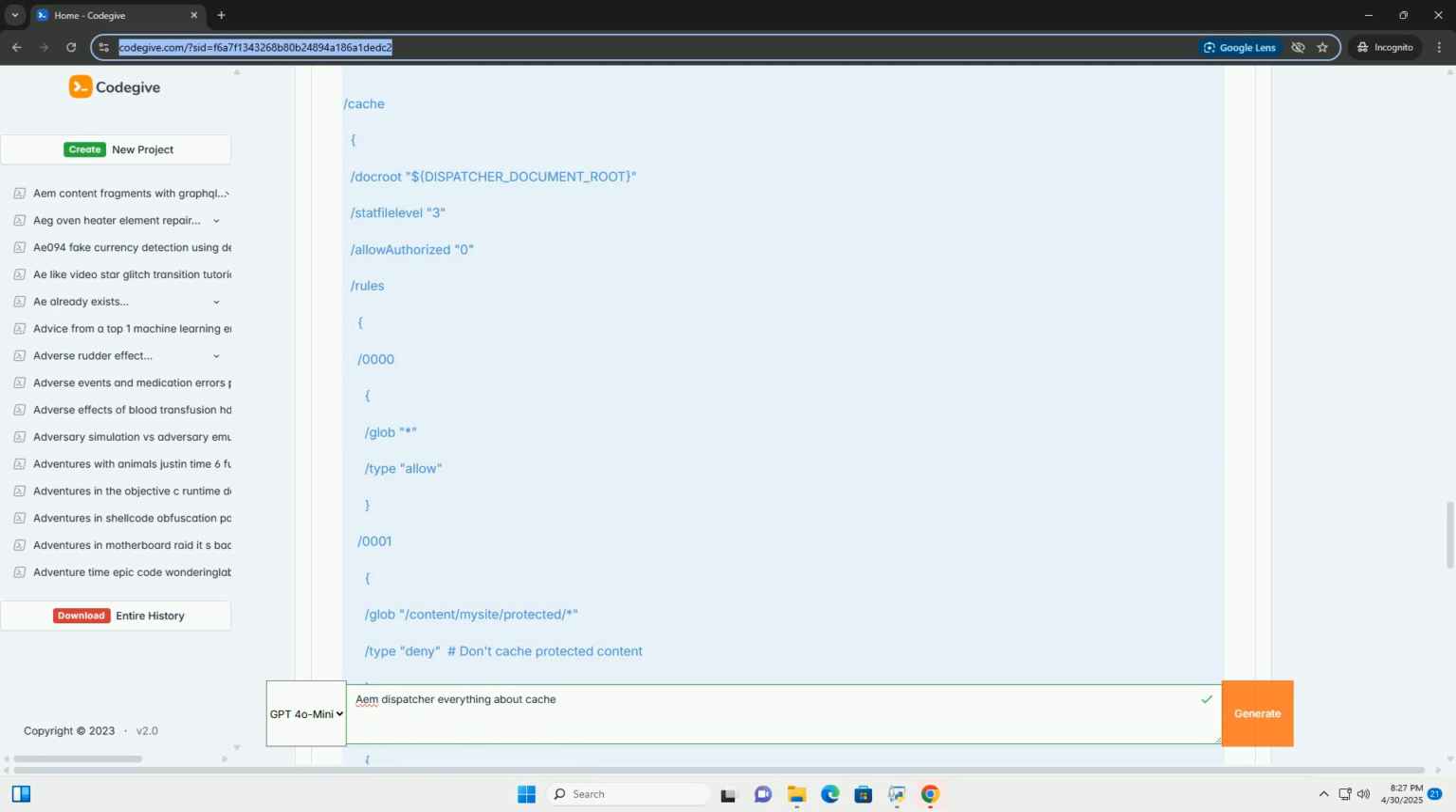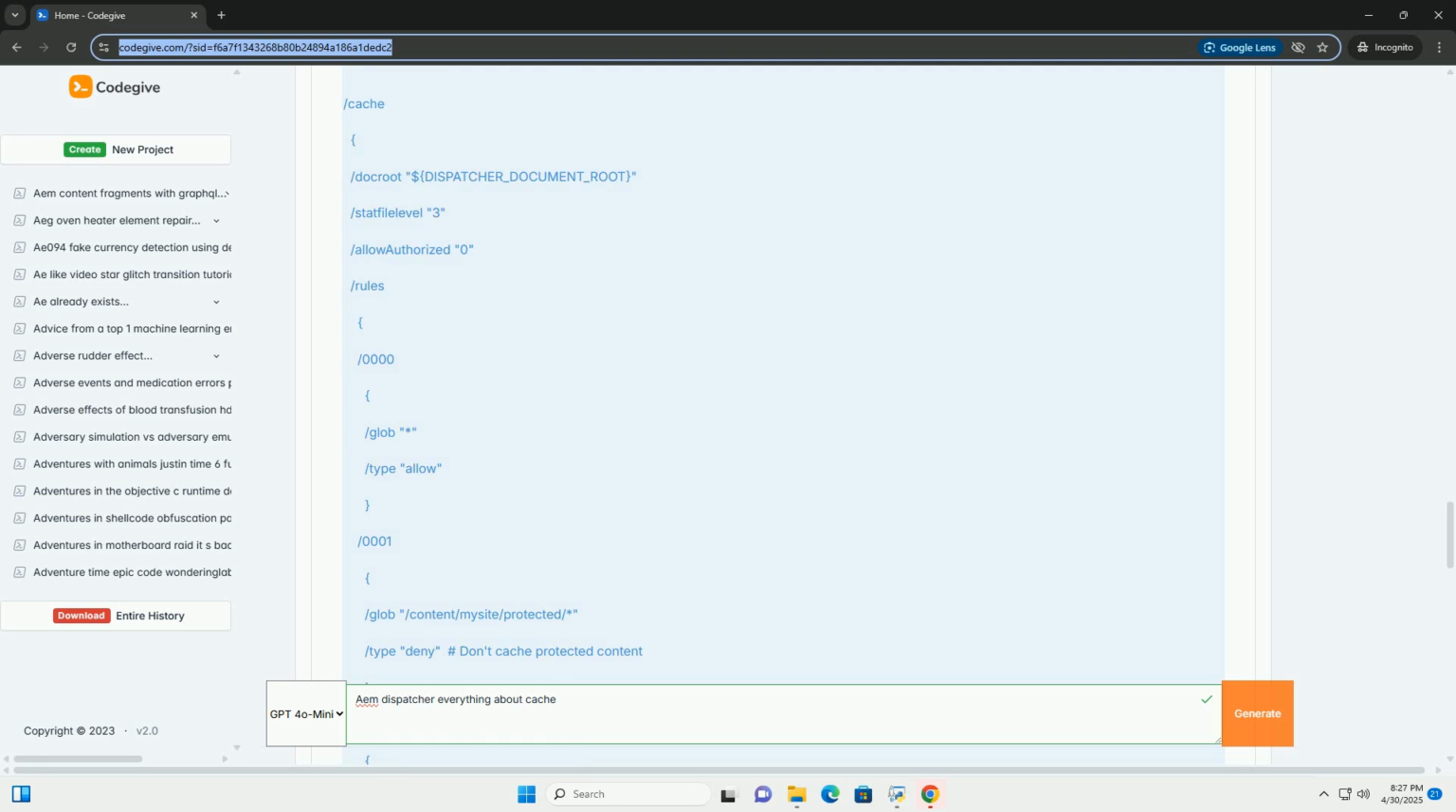Check the permissions on the cache directory to ensure that the web server has write access. Dispatcher module configuration: verify that the dispatcher module is correctly configured in your web server. Replication agent configuration: check the replication agent configuration in AEM to ensure that it is correctly configured to send invalidation requests to the dispatcher. Browser developer tools: